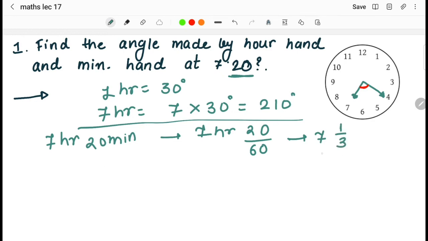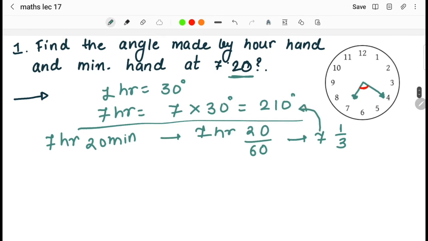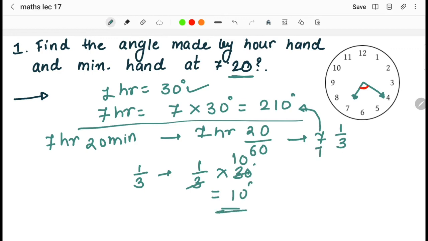For 7 hours, as we know, it is covering 210 degrees. So for 1/3 hour, how much will it cover? As we know, for 1 hour it is covering 30 degrees, so for 1/3 hour it will cover 1/3 into 30 degrees, that is 10 degrees. So for 7 hours it is covering 210 degrees, and for 1/3 hour 10 degrees. Basically, for 7 hours 20 minutes the hour hand is covering 220 degrees.